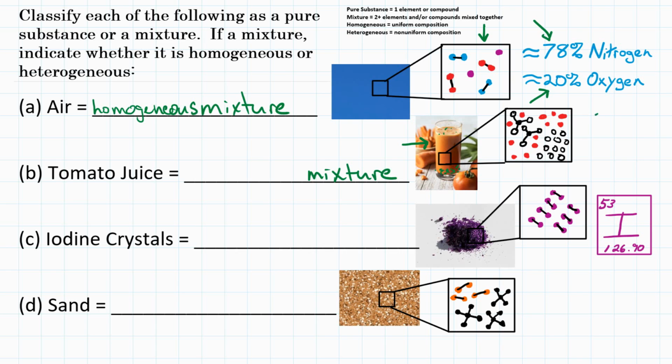And if we looked at a particle diagram of something like tomato juice, we would potentially see kind of sections where you would have maybe the same particles all forming together, and you wouldn't get that even distribution of everything. It would definitely be non-uniform looking at it on the atomic level. So tomato juice is heterogeneous.